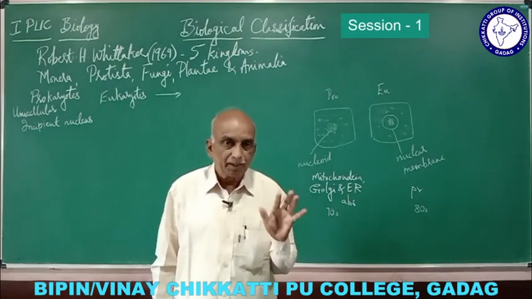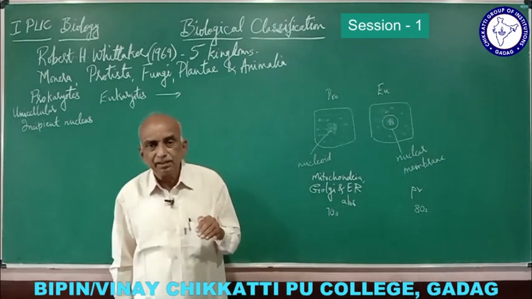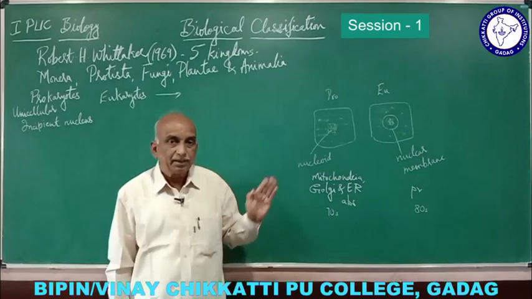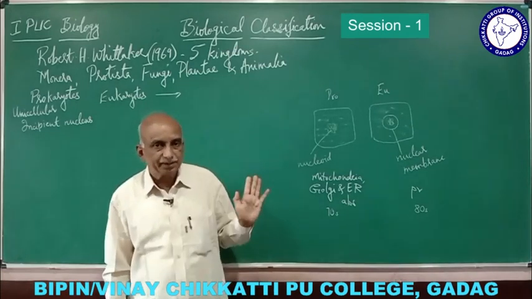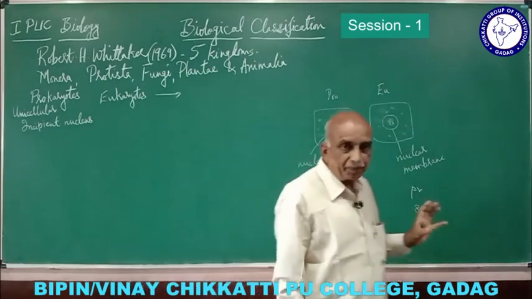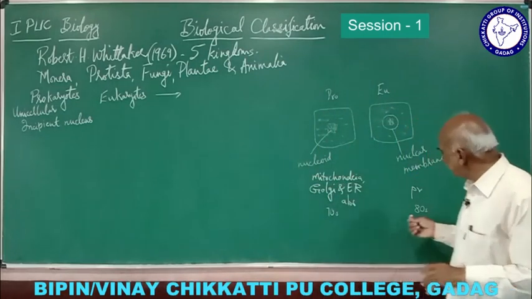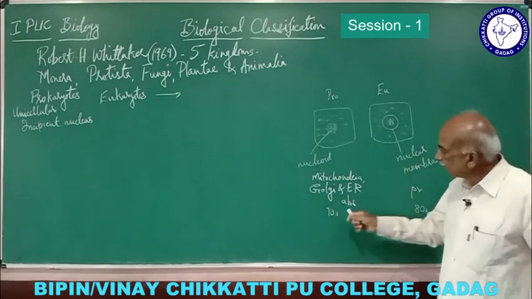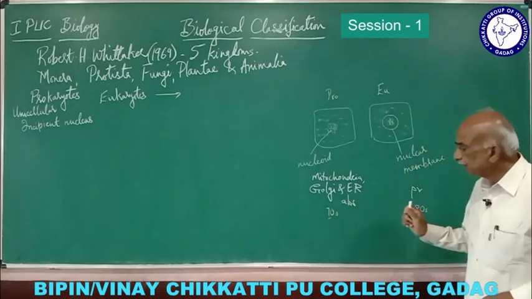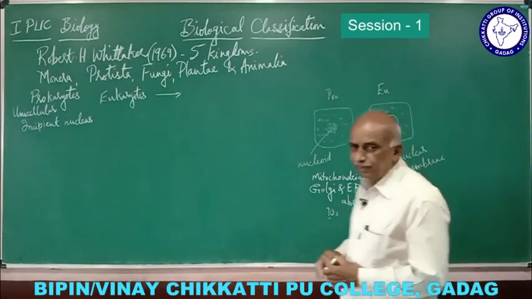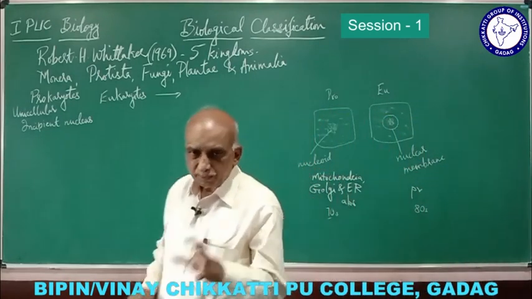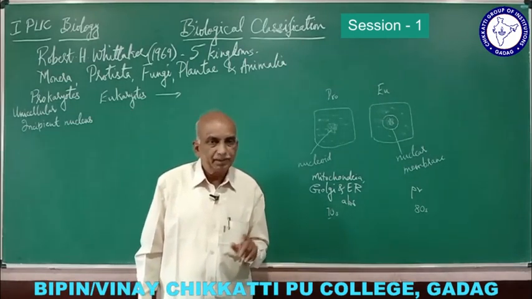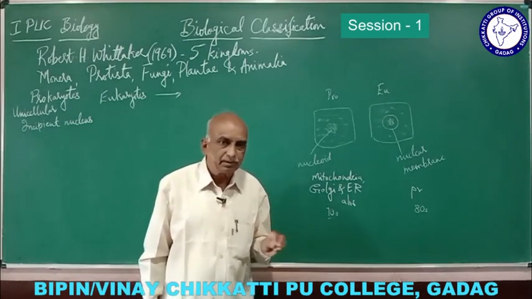Ribosomes which have 70 Swedberg units, 70S ribosomes, are present in the prokaryotes. And ribosomes which have 80 Swedberg units are present in the eukaryotes. So there are different types of ribosomes, but the functions are the same. They differ only in the property of sedimentation, but the function is the same.